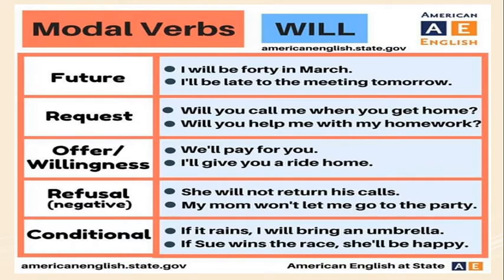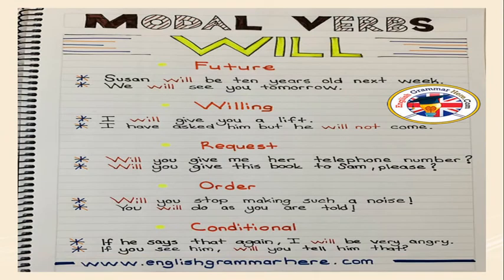Refusal, the negative way. And we use will in the conditional clauses. If it rains, I will bring an umbrella. If Jew wins the race, she will be happy. So conditional clause. We use the modal auxiliary will in the conditional clause. So remember one thing. We use the modal auxiliary will for the future and for willingness, a request and order. For order we use: you will do as you are told. For the conditional clauses we use the modal auxiliary will.